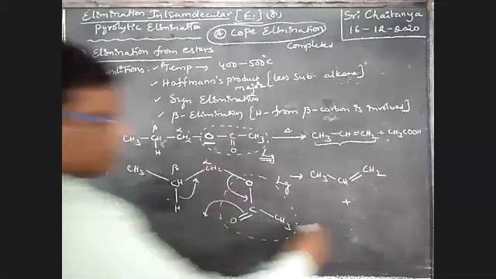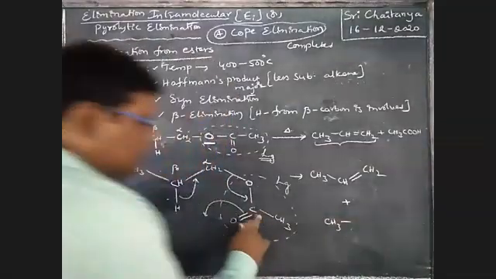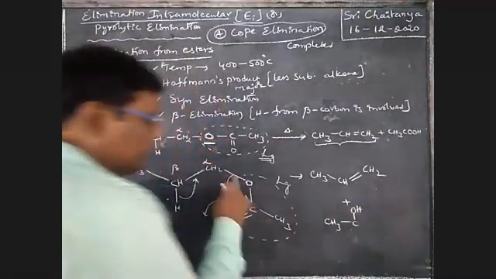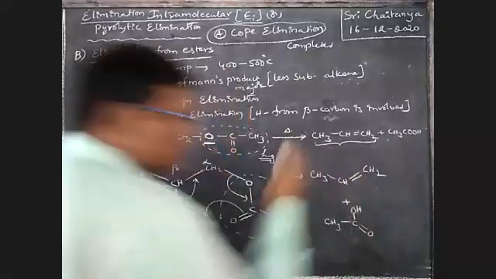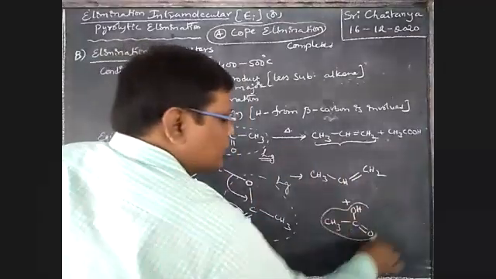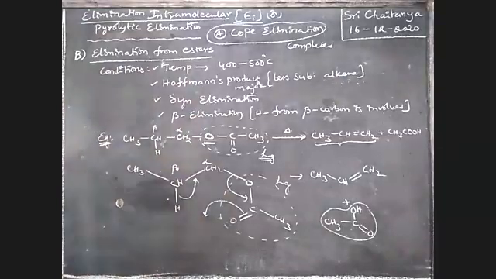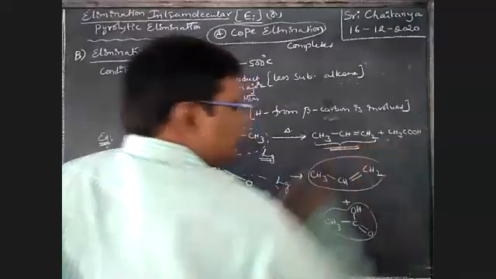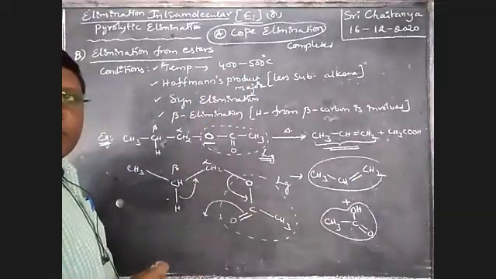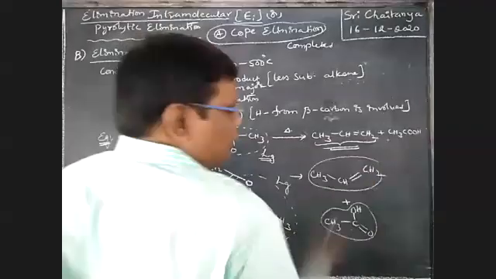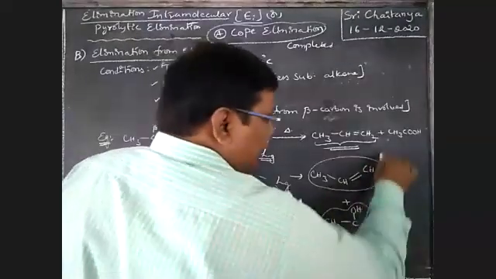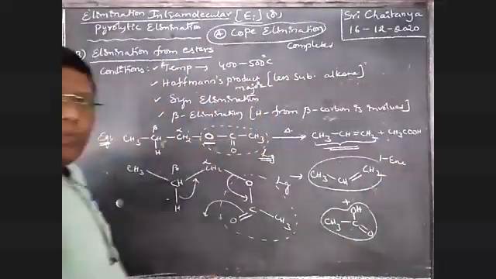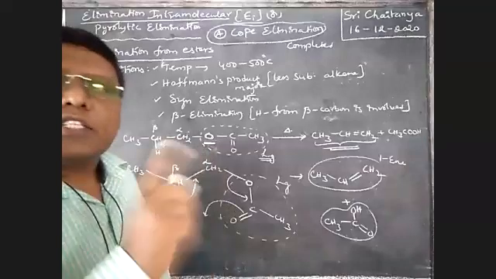CH3COOH, with a double bonded oxygen. The byproduct here is CH3COOH, acetic acid. So this is the alkene, and therefore the product is propene. The less substituted alkene is the final product, boys.